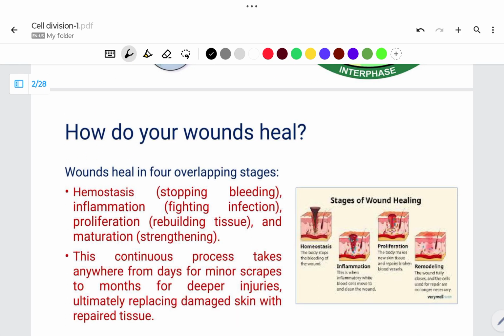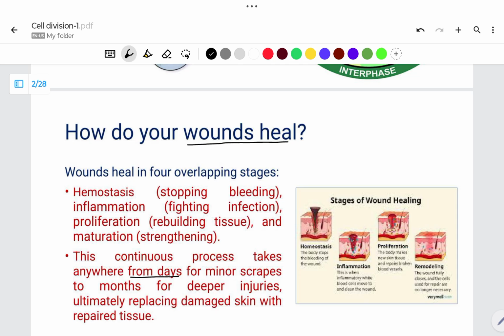Let's look at the introductory part of this topic. Inside our body, one major important process which is taking place is known as wound healing. This wound healing process occurs after any cut or injury to our body. This process requires a few days to many months if a deeper injury comes. Behind the wound healing process, one important process is cell division, the formation of new cells.